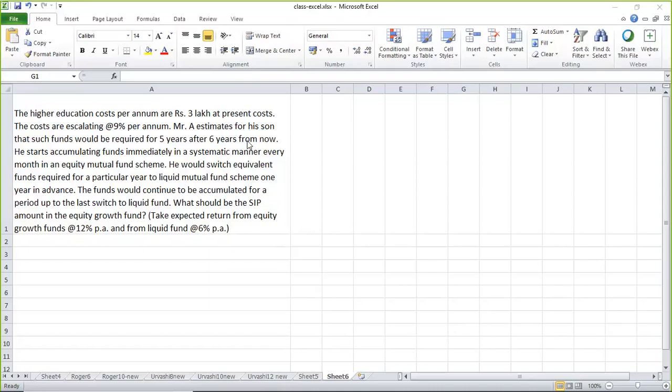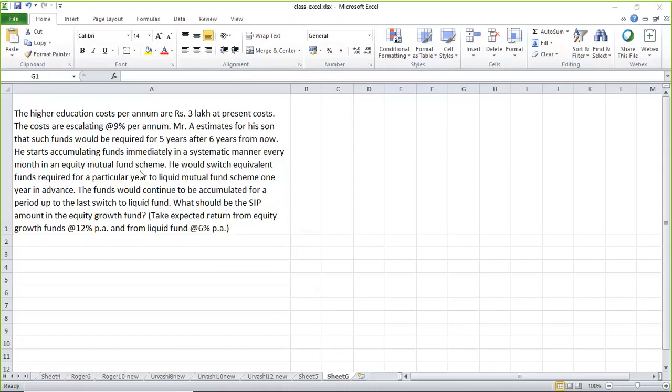But when will he withdraw? He will withdraw at the 5th year itself. He will withdraw one amount after 5 years and put it in a liquid scheme. That is the first year requirement. Then after 6 years, he will withdraw the amount which is required for the 7th year. In the 7th year he will withdraw what is required for the 8th year. Like that, he will withdraw 1 year in advance and move it to a liquid scheme.